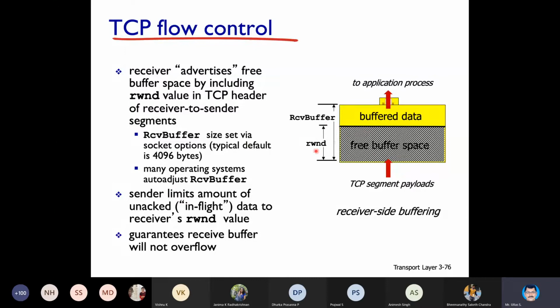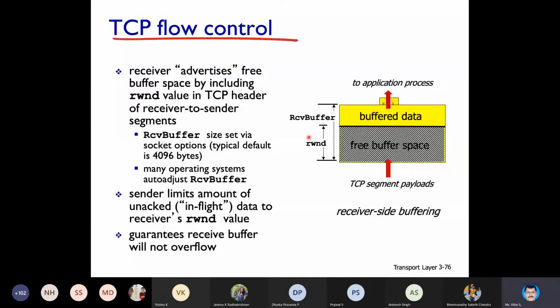That is your RWND field. So once the sender receives the RWND field, he cannot send segments beyond this capacity. I mean, the cumulative data size should be less than RWND. You understand this point?